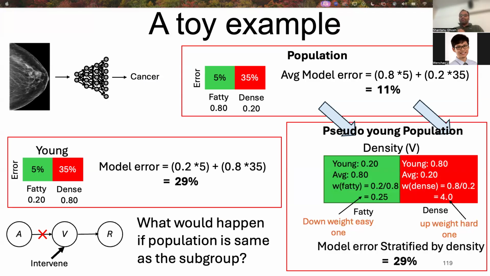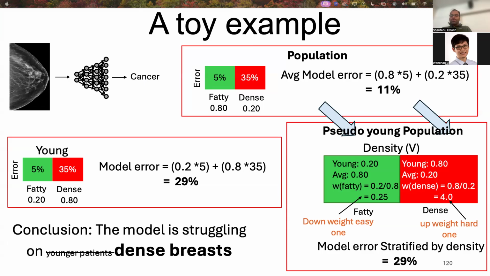Basically, this step does this. What would have happened if the population distribution is same as the subgroup of interest? Now we can conclude that the model is struggling on dense breast, not the younger patients. In other words, we conclude that the performance disparity is mediated by breast density, rather than being a direct bias against the younger demography.